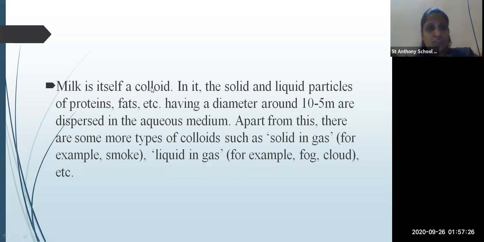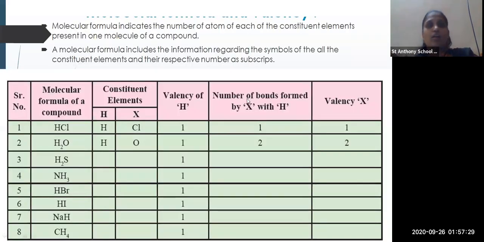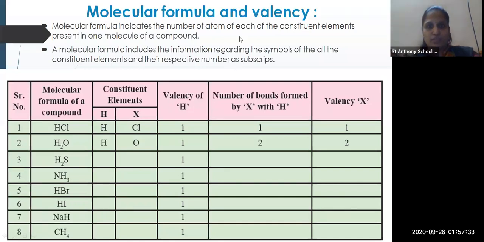Okay, so next is molecular formula. This I will show in the activity.